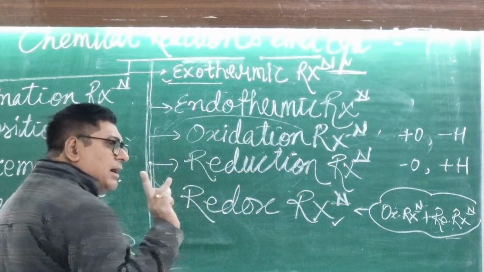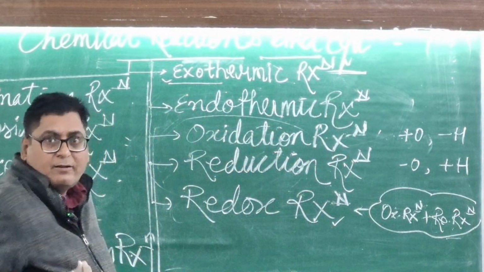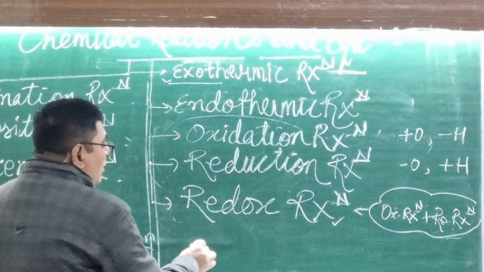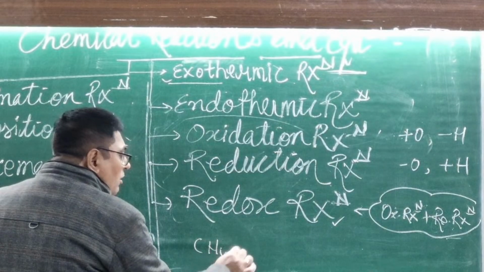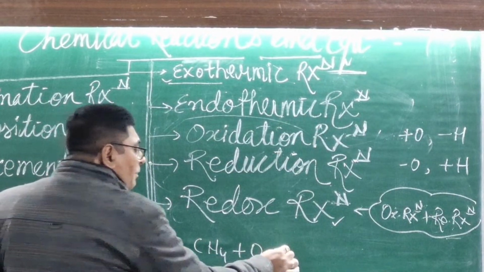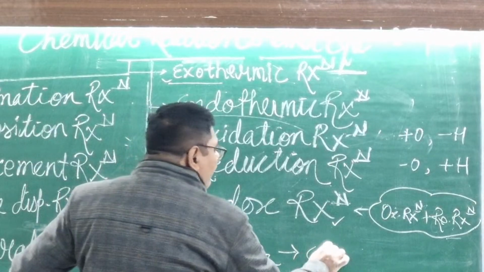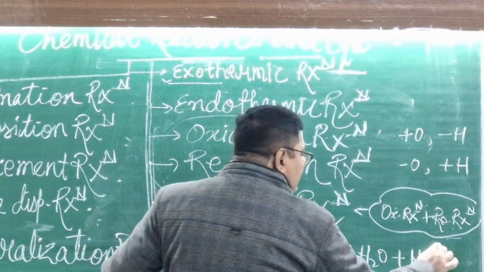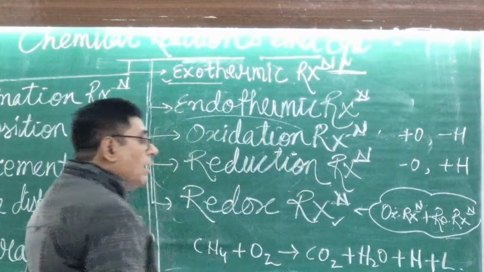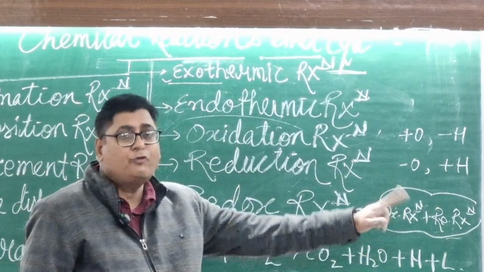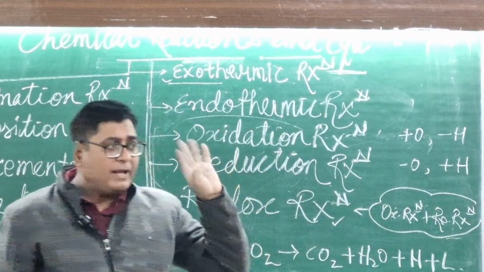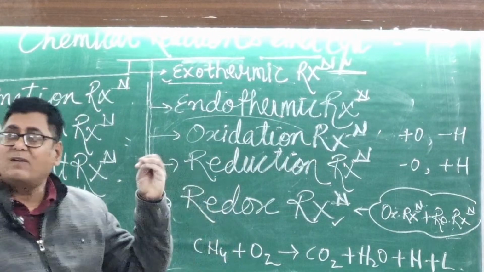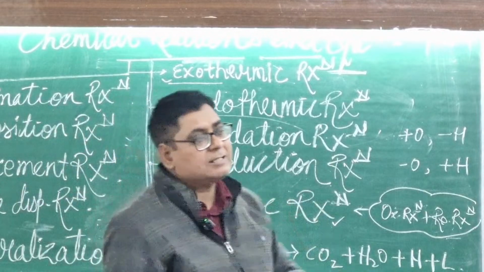This is about the combustion reaction. Combustion, it means dahan, jalana. This one is a compound. Whenever you burn it in the presence of oxygen, it will give CO2 plus H2O plus heat plus light. How many things? 1, 2, 3, 4. Four things will come out. Okay. This reaction is called the combustion reaction and this one is also called the oxidation reaction.